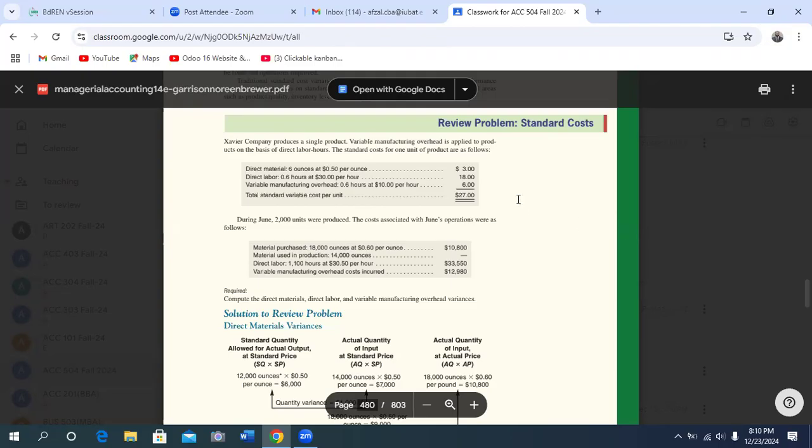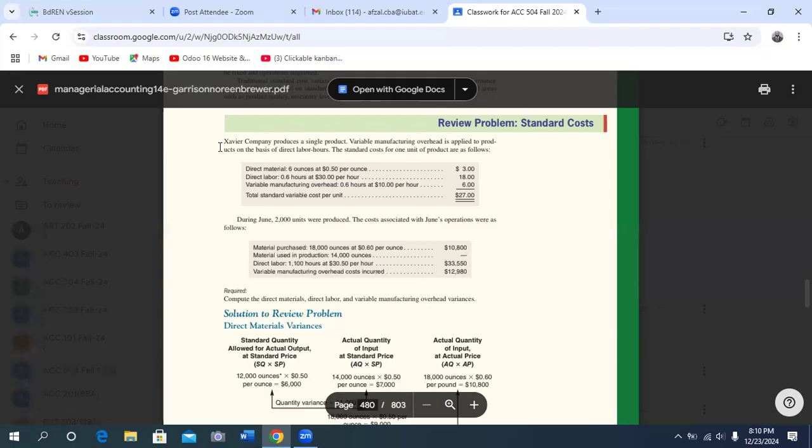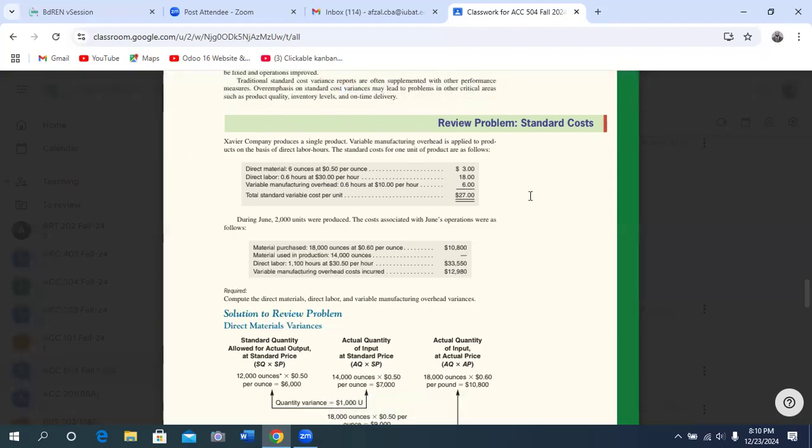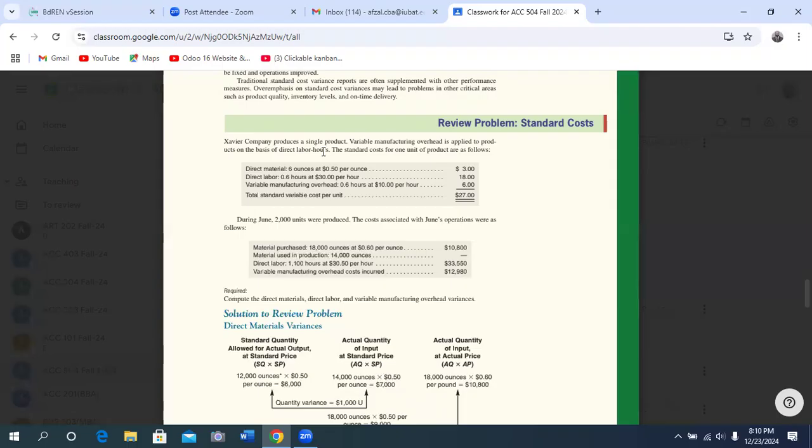Okay. Now the review problem. This is standard cost. So here Javier company produces a single product. Variable manufacturing overhead is applied to product on the basis of direct labor hours. They already mentioned there that their variable manufacturing overhead is applied on the basis of direct labor hours.